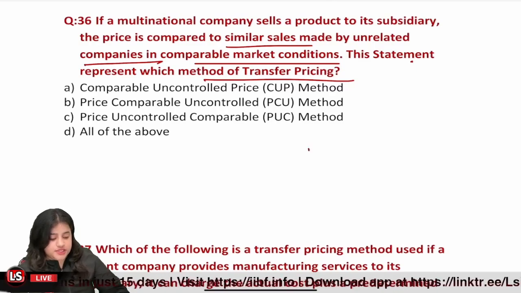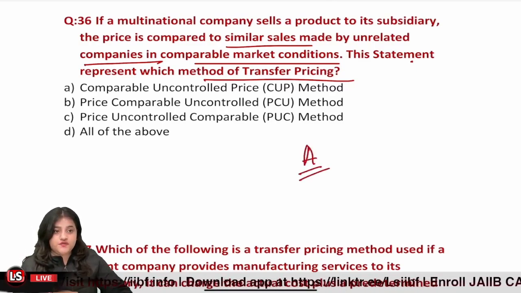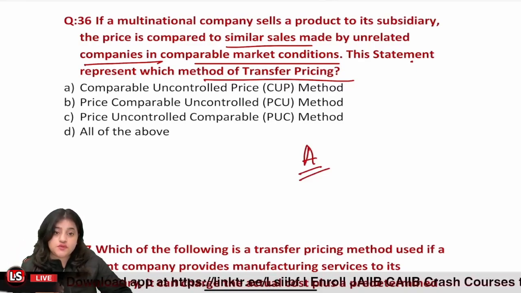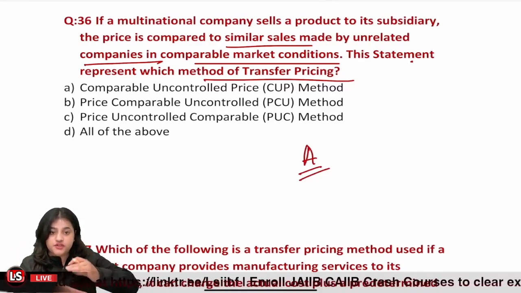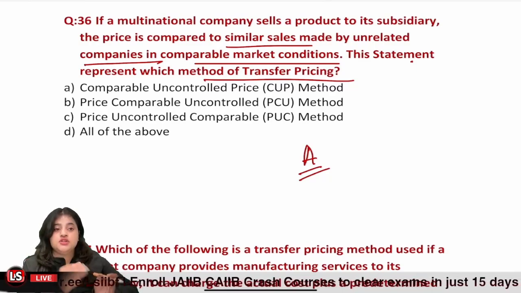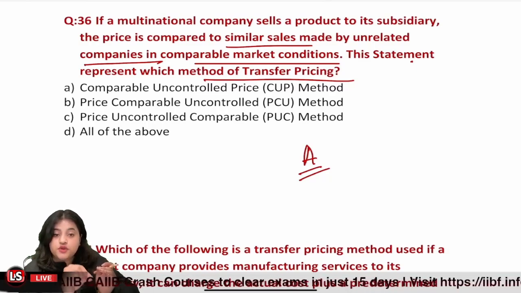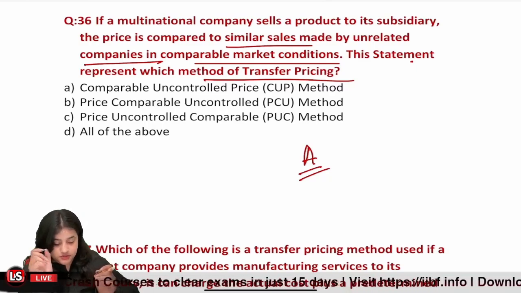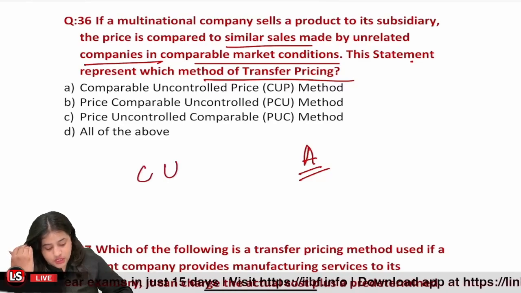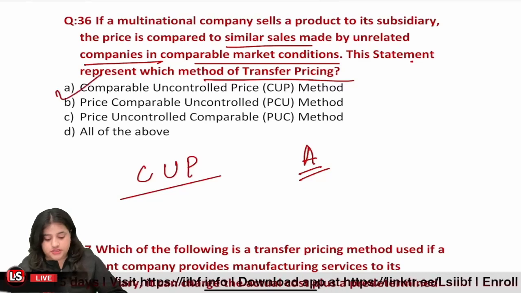If I am going to sell product A to my subsidiary, I will see, if the conditions were exactly similar, how much I would charge if I sold this product to a completely unrelated party. Whatever price that is, that is the price I'm going to use to calculate the transfer price. This method is called the comparable uncontrolled price, CUP method. So option number A is correct.